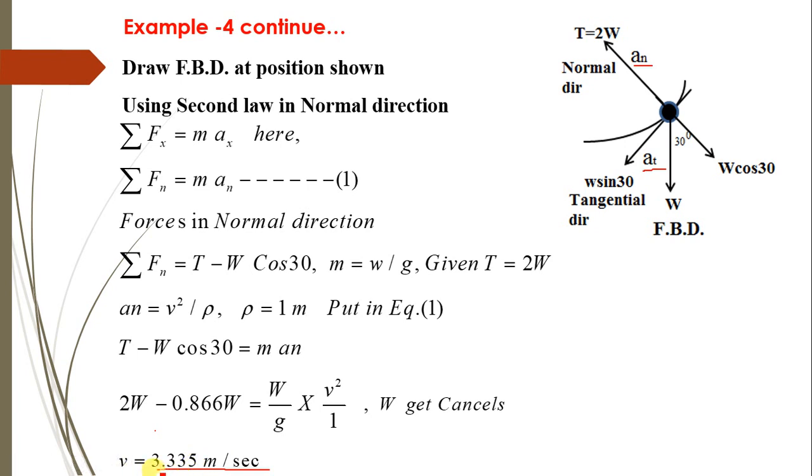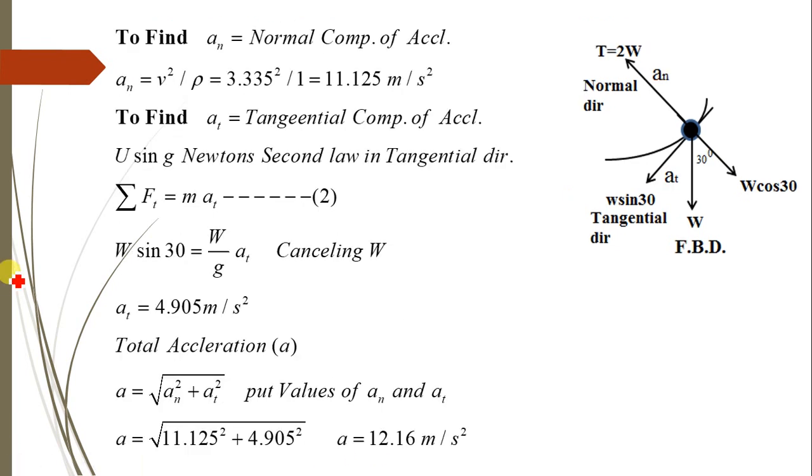So with the velocity of 3.335 meters per second, the bob is moving along the curved path. Therefore the normal component of acceleration is equal to v square divided by rho, that is nothing but 11.125 meters per second square. Now to find the tangential component of acceleration, summation of Ft is equal to m into at.